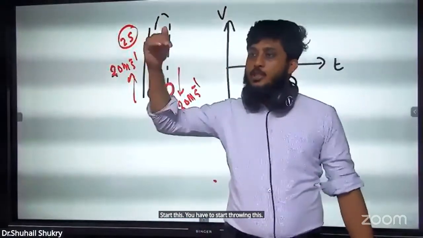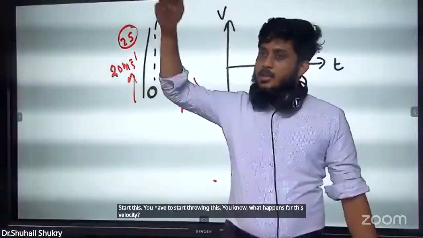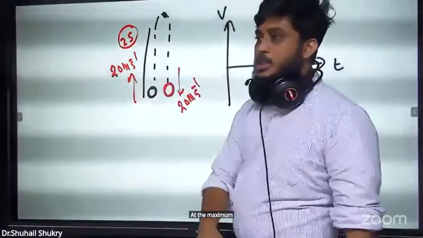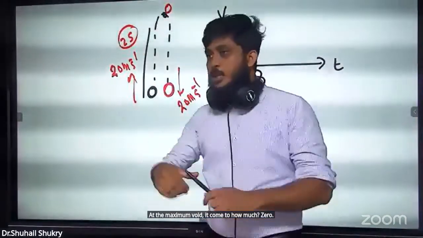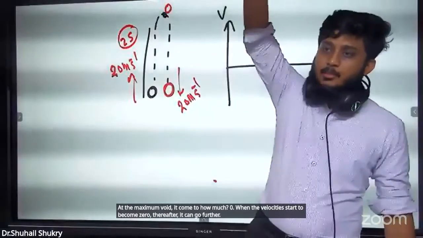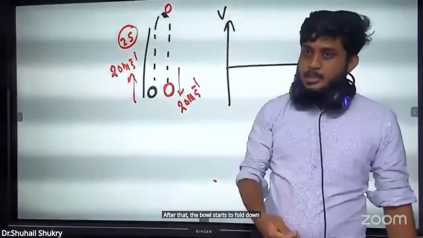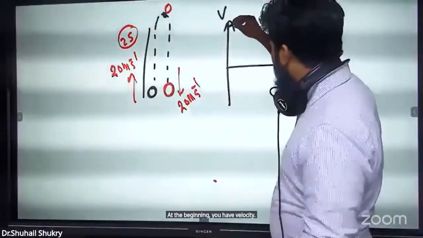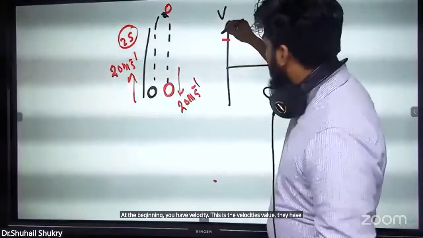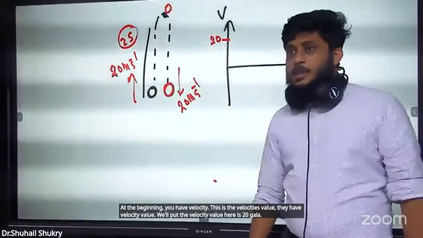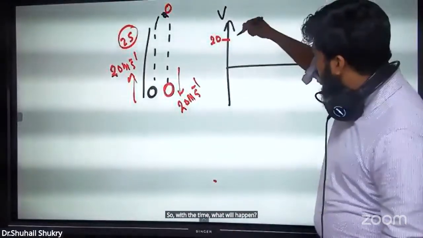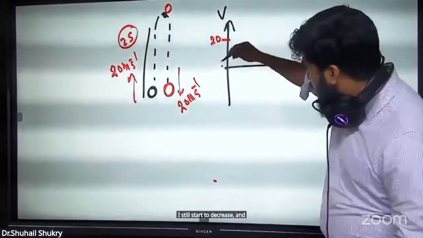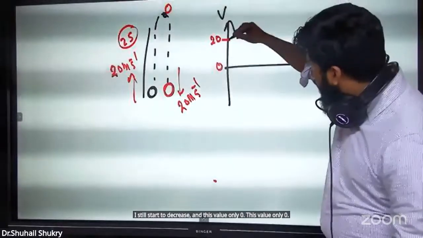What happens to this velocity? When it goes to the height, it decreases, and at the maximum point it comes to how much? 0. When the velocity becomes 0, thereafter it can't go further. After that, the ball starts to fall down. According to the velocity time graph, at the beginning you have velocity. We'll put the velocity value here as 20. So with time, what will happen? Does this velocity start to increase or decrease? It starts to decrease, and it will come to 0.